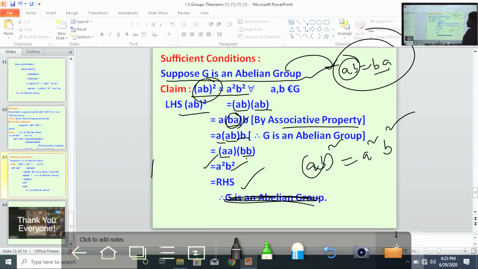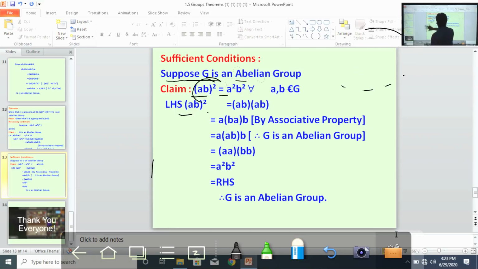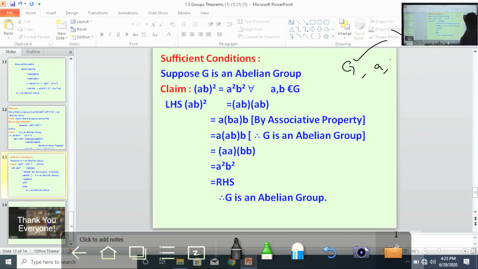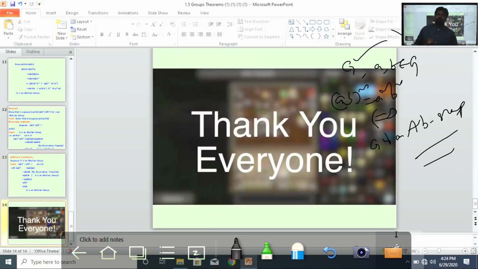This is the theorem. What is this result? G is a group. A comma B belongs to G. Therefore, AB whole square equal to A square B square if and only if G is an abelian group. This is the result. Okay, students? Do you understand?